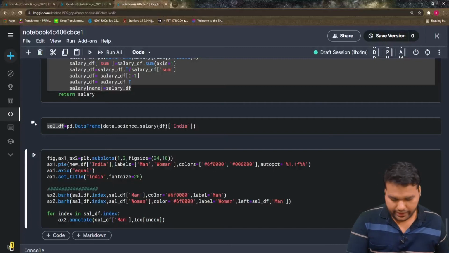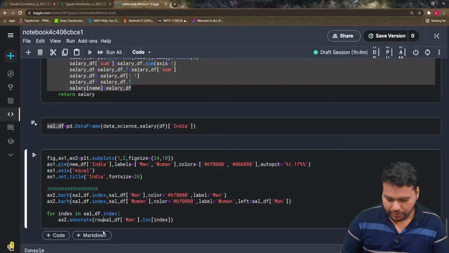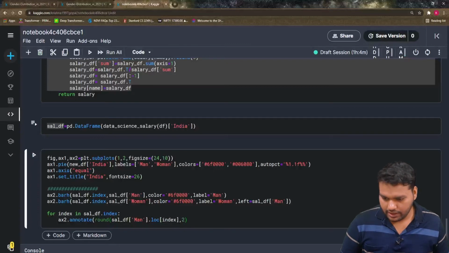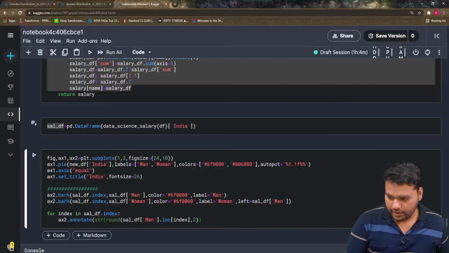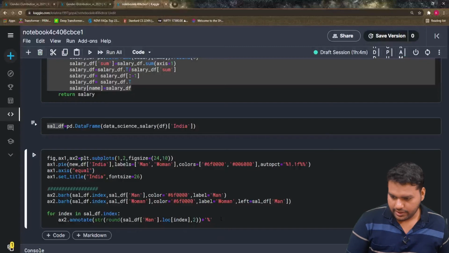Yes, dot loc index. And what I have to give here: I want it rounded to at least 2 decimals. Then it should be a string, str, because I have to add the percentage symbol here. Yes, it looks pretty good.